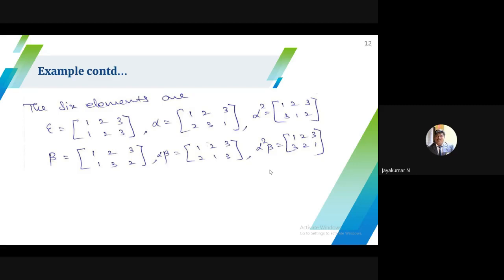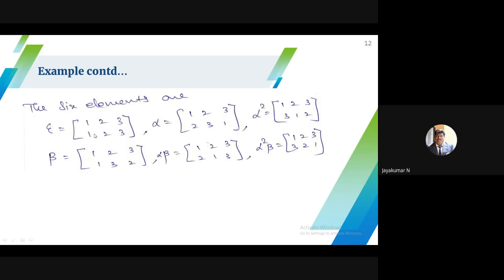Here, S3 means 1, 2, 3. I know that there are 6 elements, so I write 6 permutations of 1, 2, 3. I have to write all possible combinations of 1, 2, 3. First I can write 1, 2, 3. Fix 1, then rearrange the 2 and 3. The first permutation is just the identity map: 1 maps onto 1, 2 maps onto 2, 3 maps onto 3.